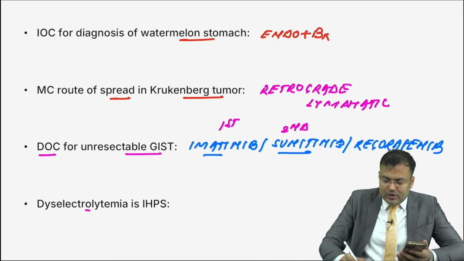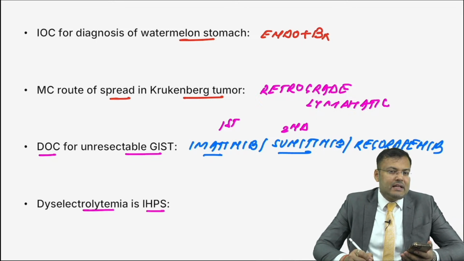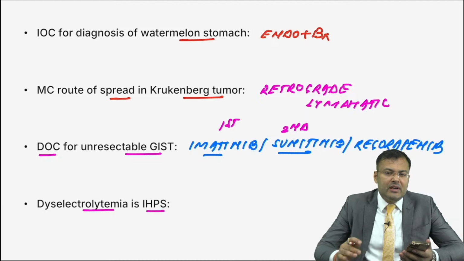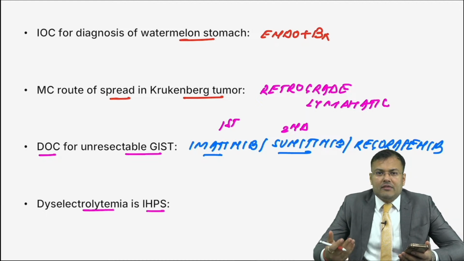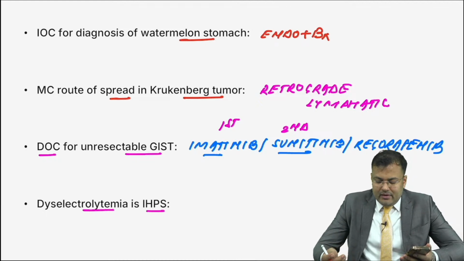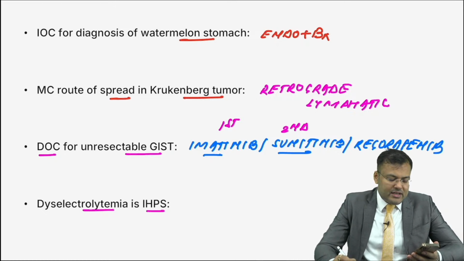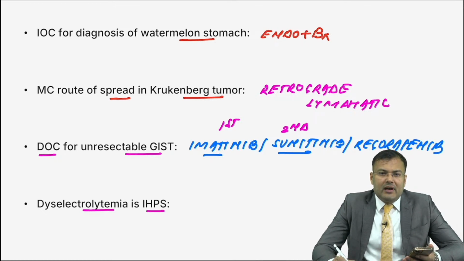Can you tell me what is the dyselectrolytemia in infantile hypertrophic pyloric stenosis? There is loss of potassium, loss of HCl. Yes, loss of potassium, loss of HCl. So what is the dyselectrolytemia? Hypokalemia, hypochloremia, and metabolic alkalosis with paradoxical aciduria. Very good.